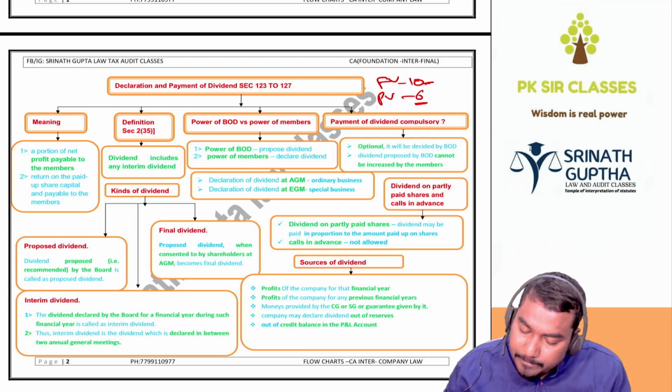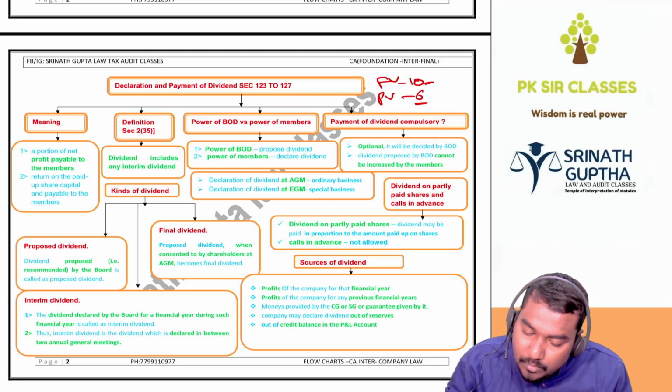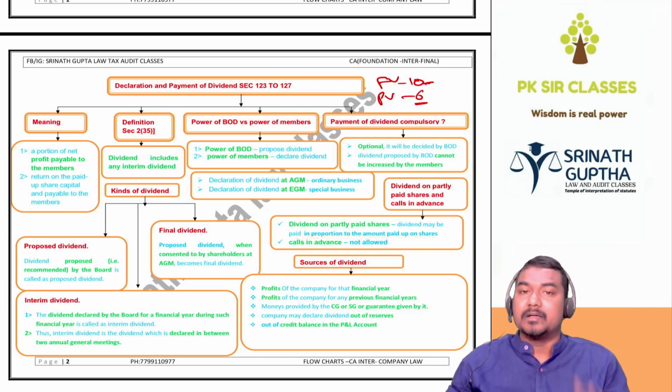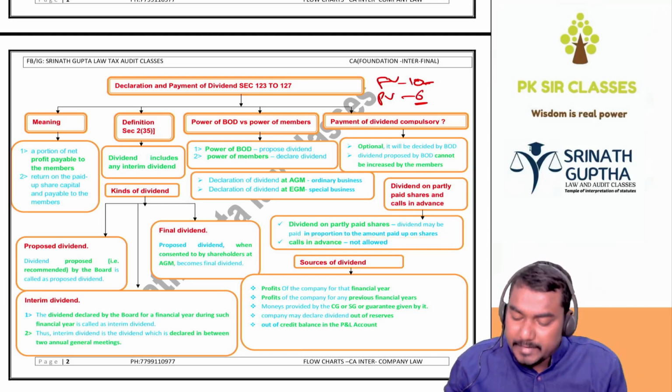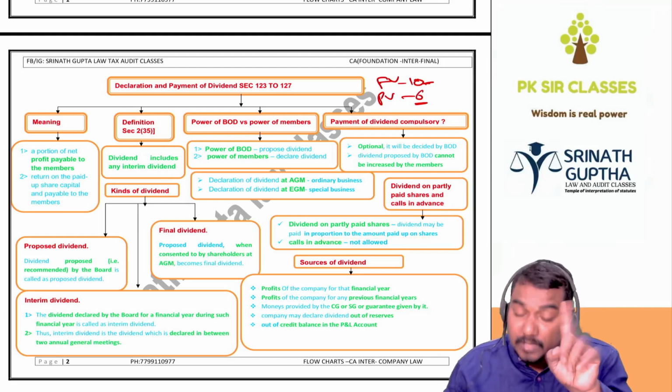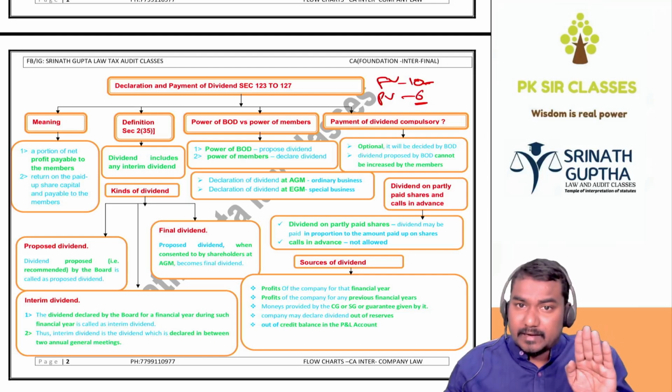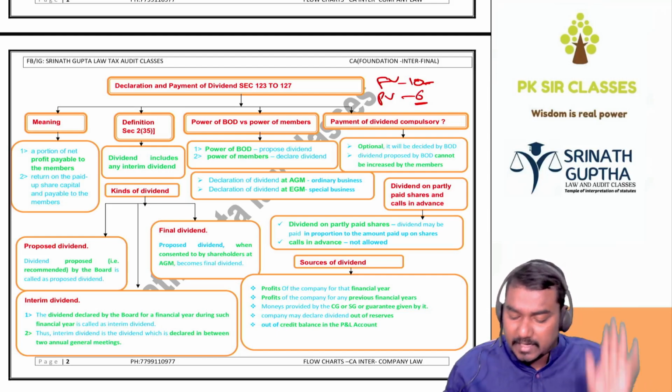Dividend may be paid in proportion to the amount of paid up, okay? So paid up is 6 rupees only. We will pay dividend only on the 6 rupees, but not on the 10 rupees. Generally, calls in advance are not eligible to get any extra dividend, unless authorized by the articles of association of the company.